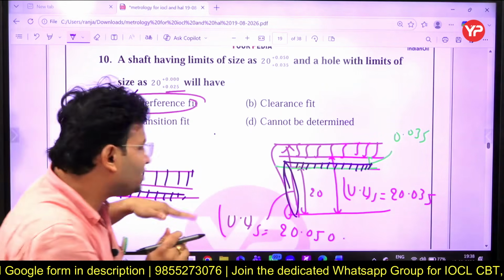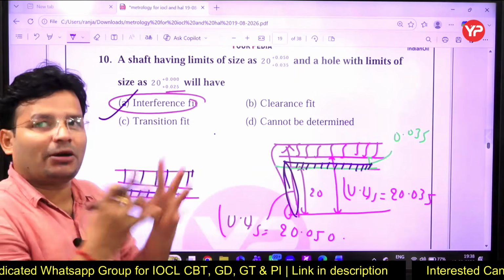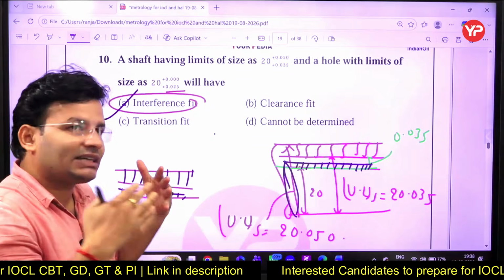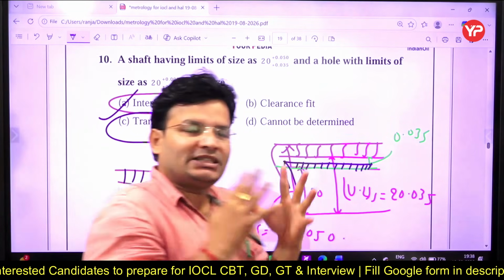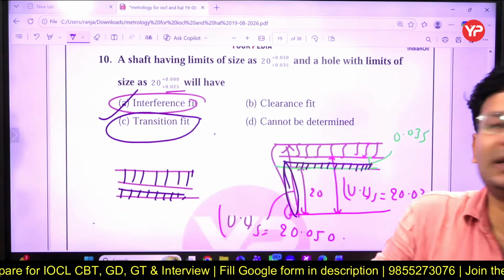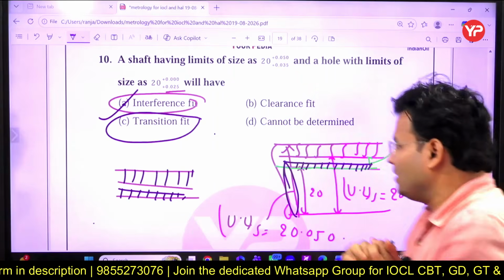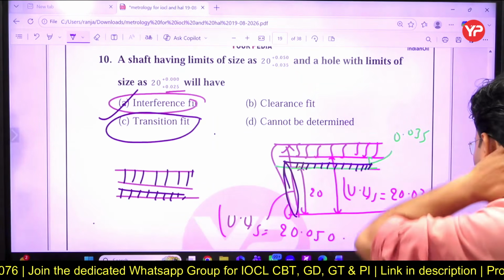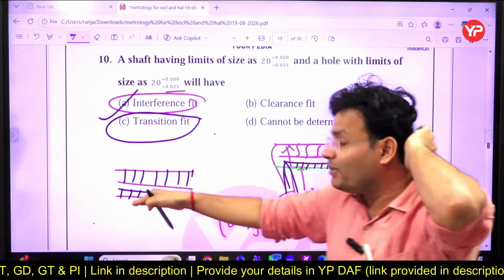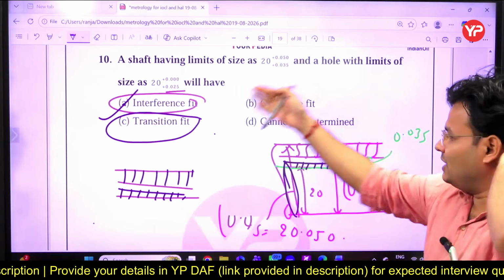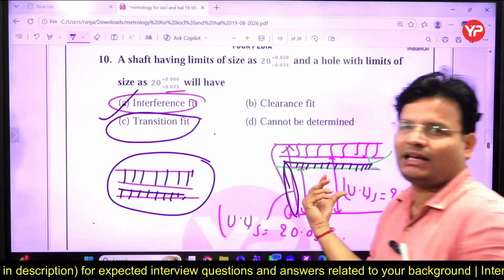Now suppose if the tolerance zones of both are going to be combined, अगर एक दूसरे का टॉलरेंस जोन कट करेगा, then it will be the transition fit. Whenever tolerance zones are going to intersect each other, then we will get the transition fit. तो ये बात भी you have to remember, right. स्टोरी क्लियर टिल नाउ डियर? एग्जाम में इतना मत करना, सिंपल इसी को 20 मान लो, accordingly draw. इतना नहीं, एग्जाम में time is very precious dear. तो एग्जाम में बस इतना ही करेंगे, इतना तो मैं तुम्हें समझाने के लिए कर रहा हूं.